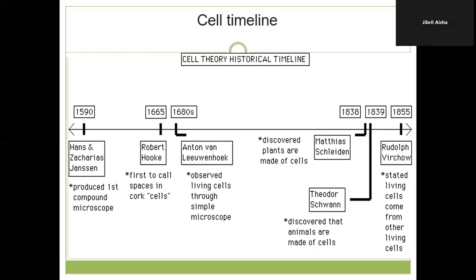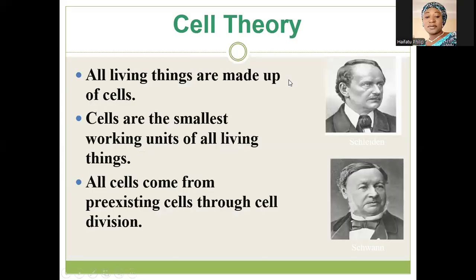We also have a discovery in 1855 by Rudolph, who stated that living cells come from other living cells, classically through mitosis, cell division. So this information put together gave rise to what we call cell theory. And we know what cell theory is.